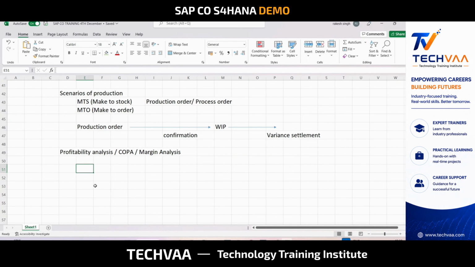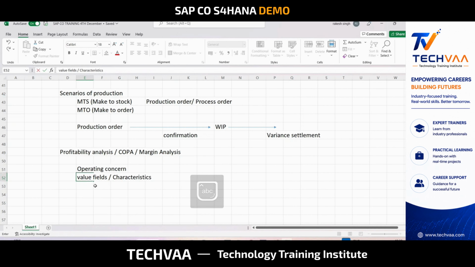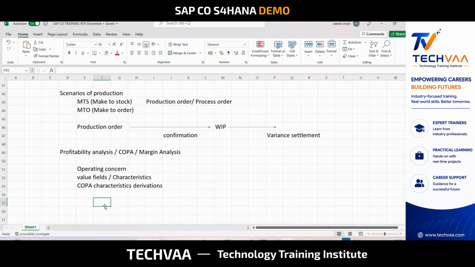And there are different terminologies like operating concern. Then there is something called value fields. There is something called characteristics, COPA characteristics, right? Then we'll talk about COPA characteristics derivation, right? So similarly, many more things will come in COPA.